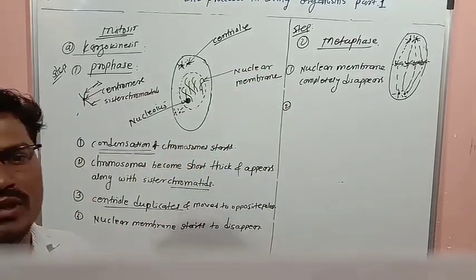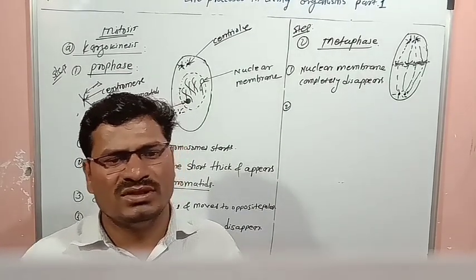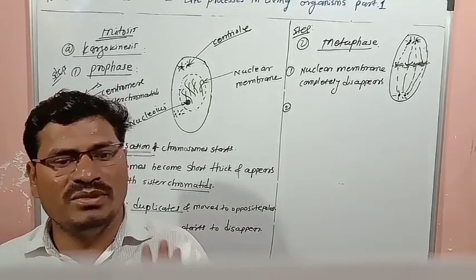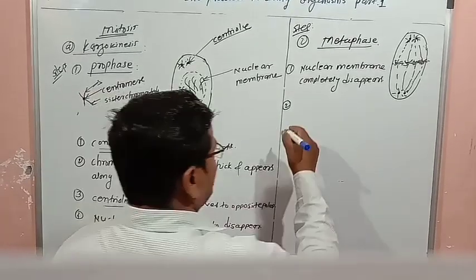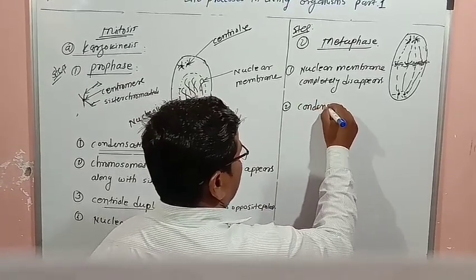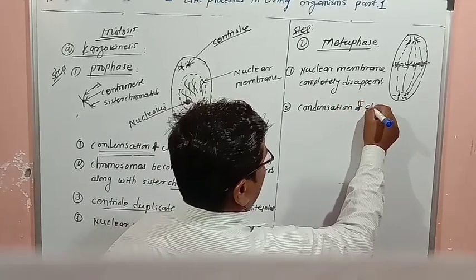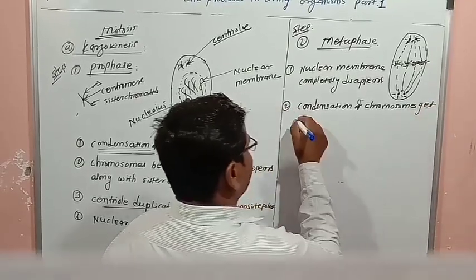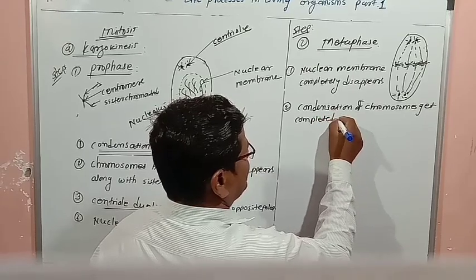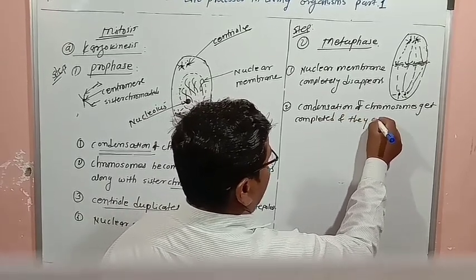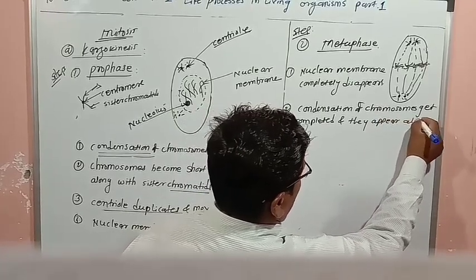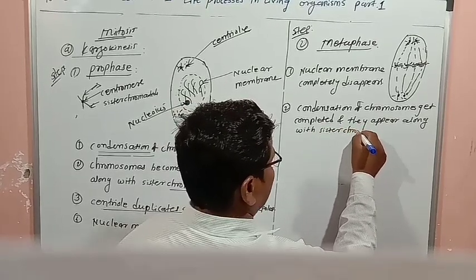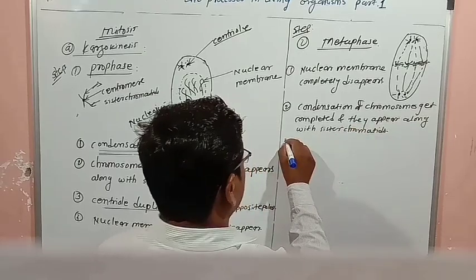The second point is that condensation of chromosomes takes place and gets completed, and they appear clearly along with sister chromatids. Already I told what is meant by sister chromatids.